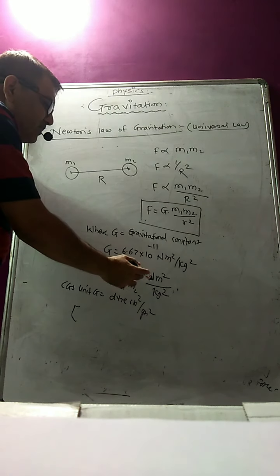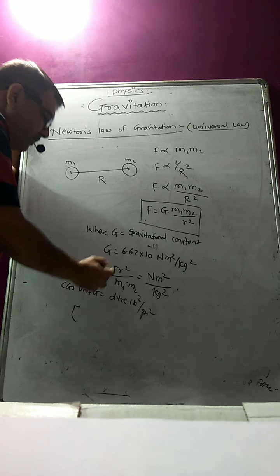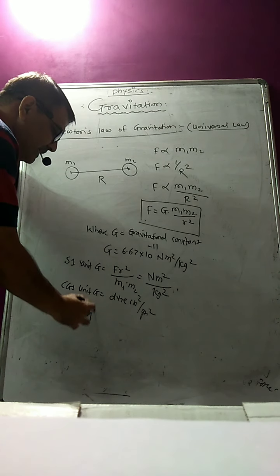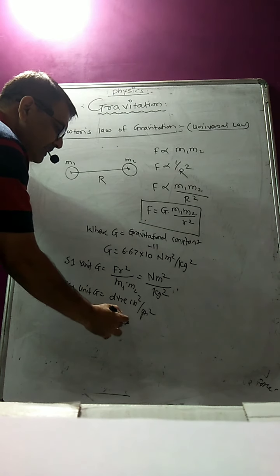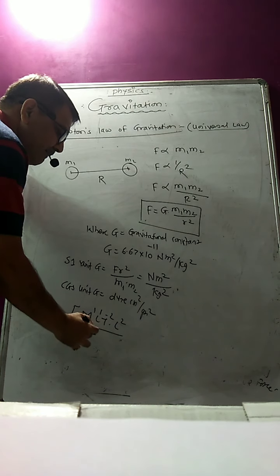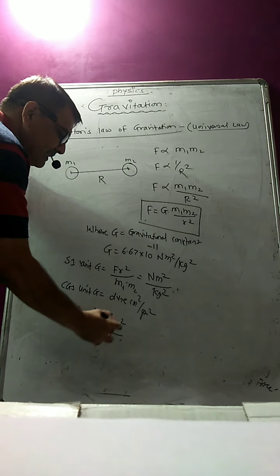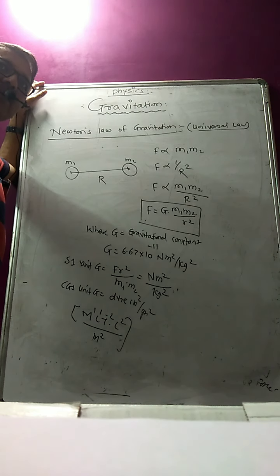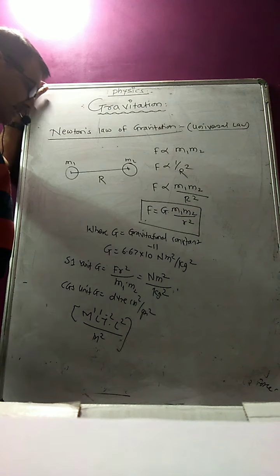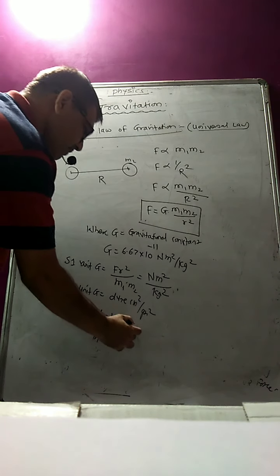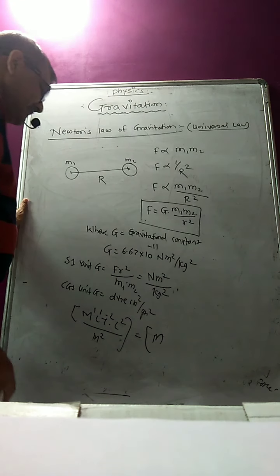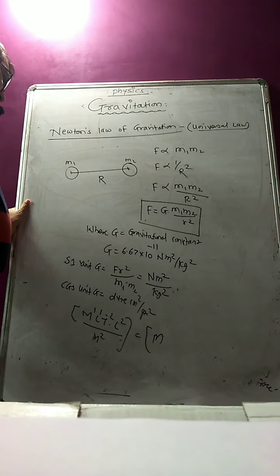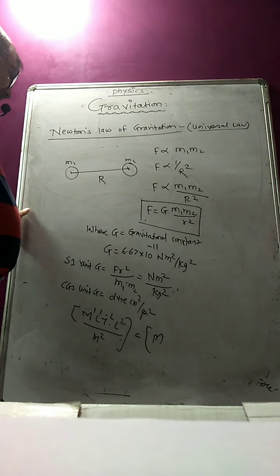The dimensions will be the dimensions of force, that is M1 L1 T raised to minus 2. R will be L square, and divided by mass, kg, that is M square. Okay, so therefore your formula becomes M raised to 1, mass into acceleration due to gravity.